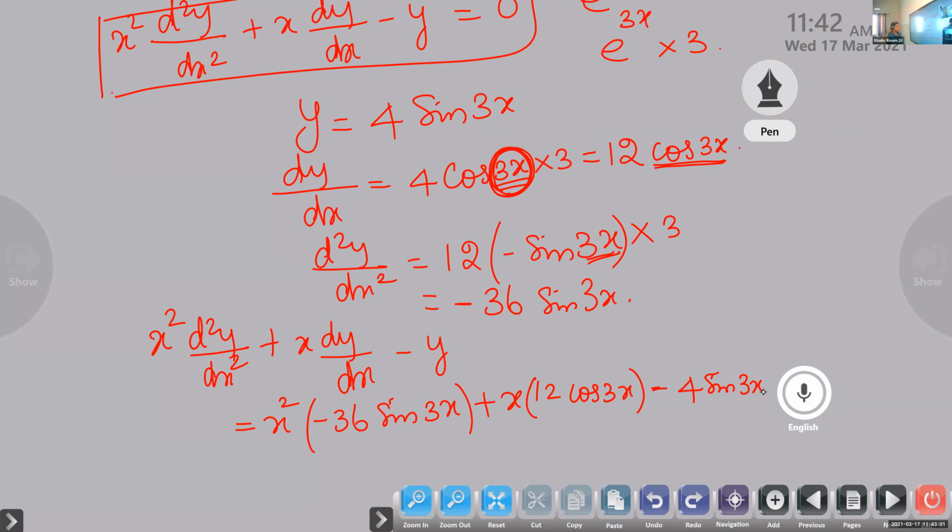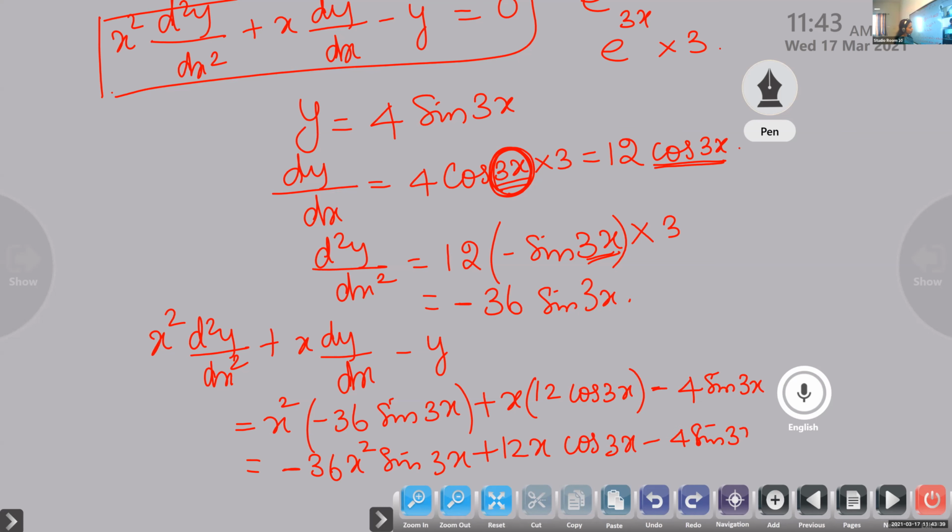When you open this, you get minus 36 x square sine 3x plus 12x cos 3x minus 4 sine 3x.